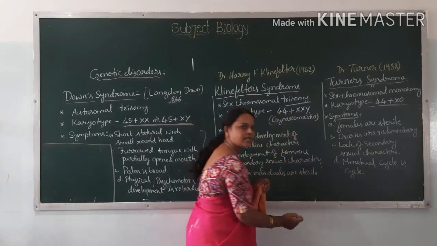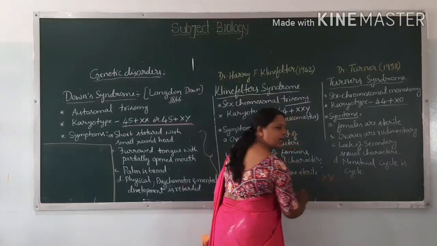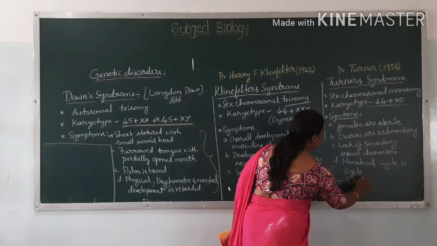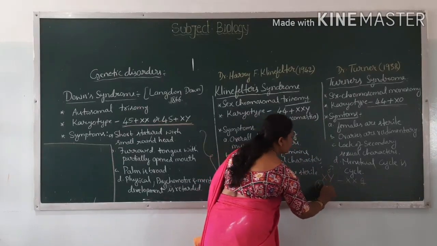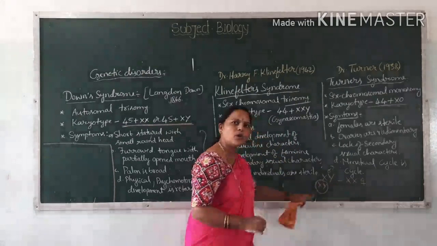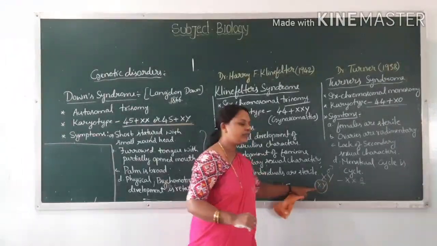How will this extra X chromosome come? See, this is the genotype of the male parent, and this is the genotype of the female parent, isn't it? And the gametes are produced by this. Here, what happens? One gamete receives both the sex chromosomes, X and Y,